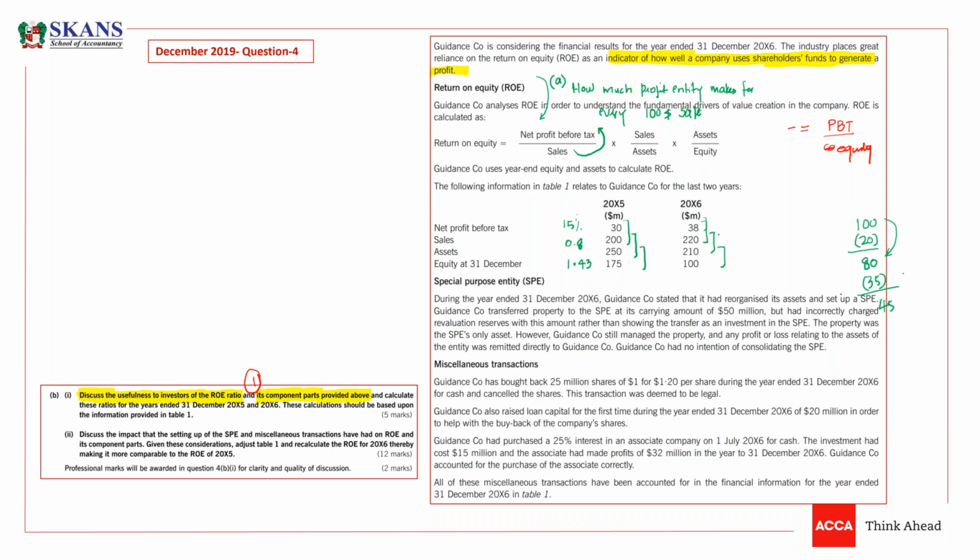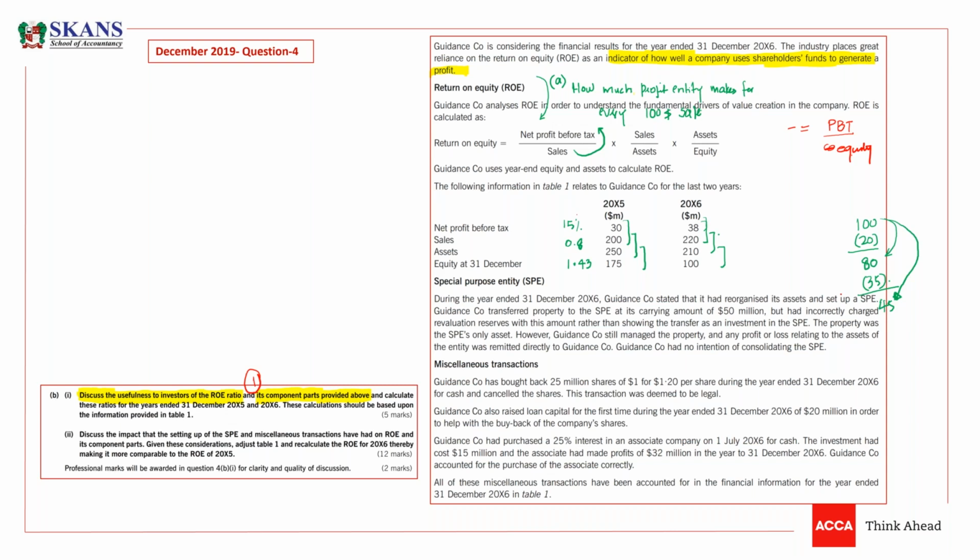So you can say that out of 100 we have earned 45. How many sales has been converted into profit figure?